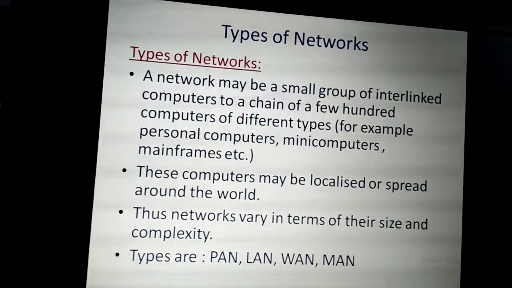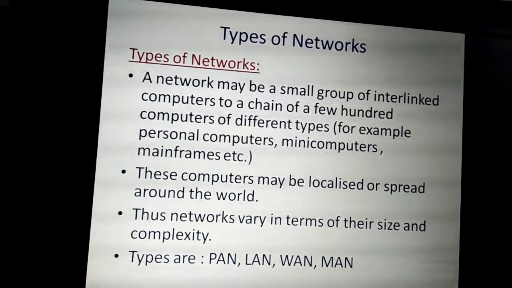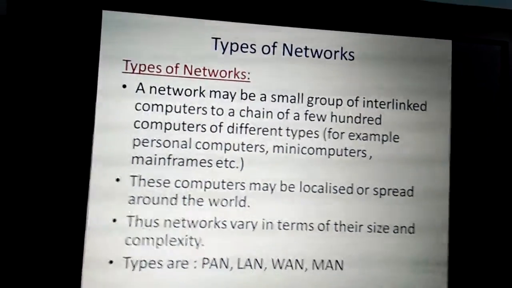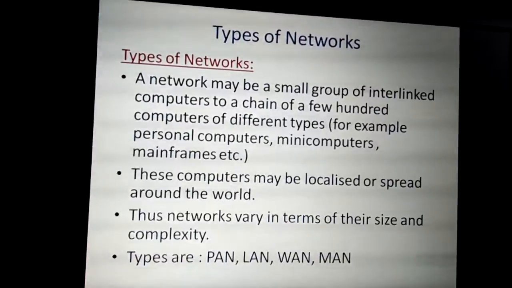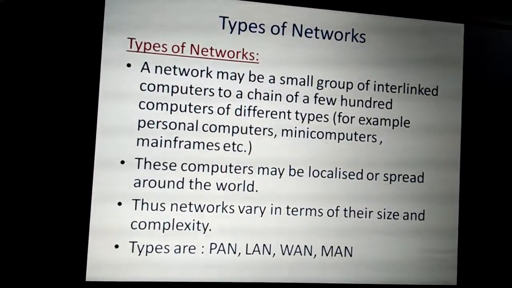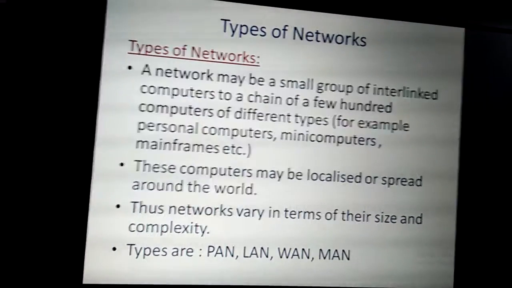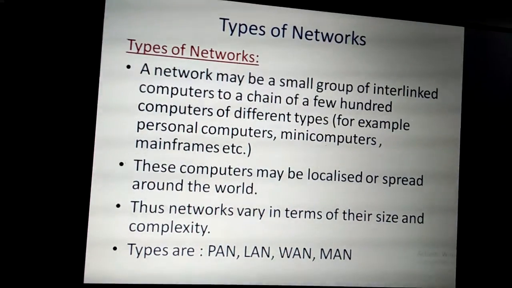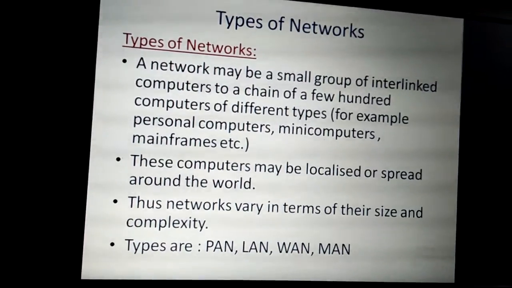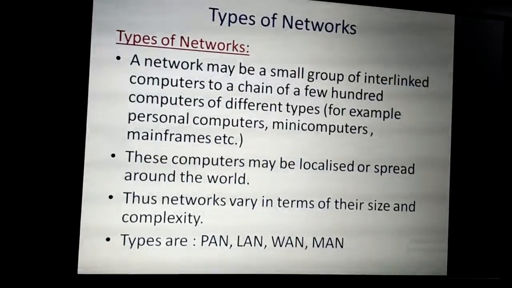And what is meant by complexity? How many nodes are going to be connected in the network. For example, 10 nodes may be connected, or 100 nodes. And the number of networking devices, because in order to make a network we don't use only computing devices. We also use networking devices like hub, switch, router. How many devices we use makes up the complexity. So networks vary in terms of their size and complexity. What are the types of networks we have? PAN, LAN, MAN, and finally WAN, wide area network.